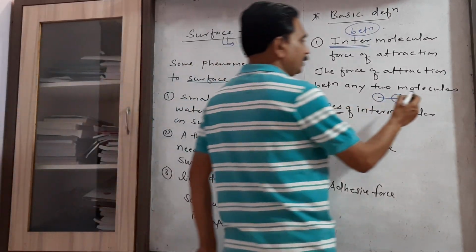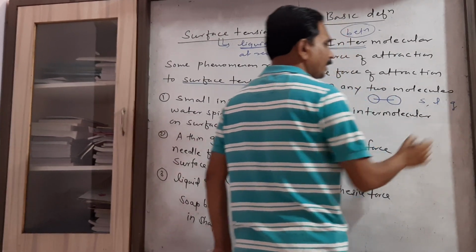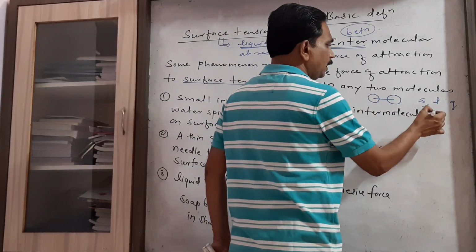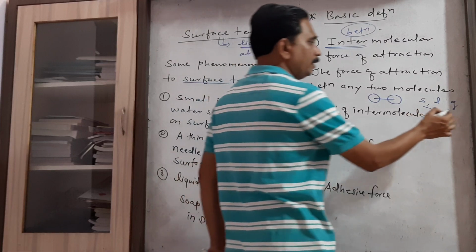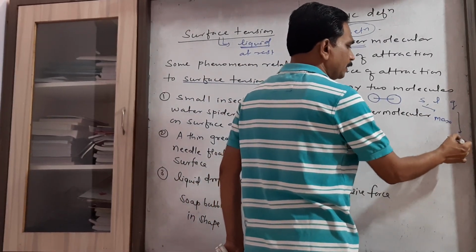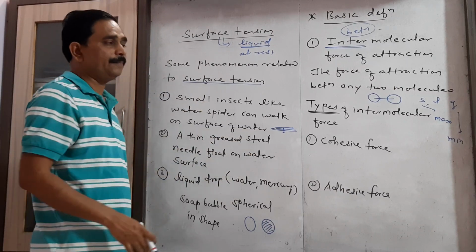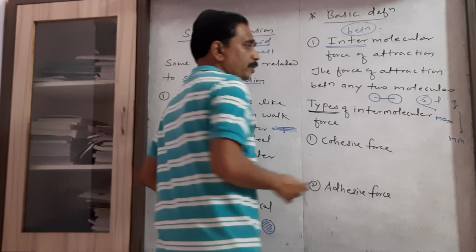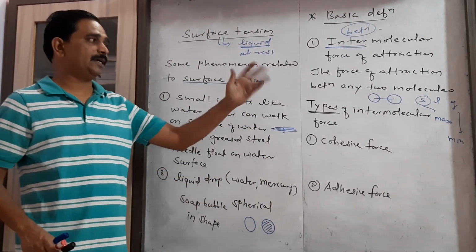When we consider the three states of matter, solid, liquid and gaseous, this intermolecular force of attraction is maximum in case of solid and minimum in case of gas. It is moderate in case of liquid. Only because of the strong intermolecular force of attraction, solid possesses a definite shape.